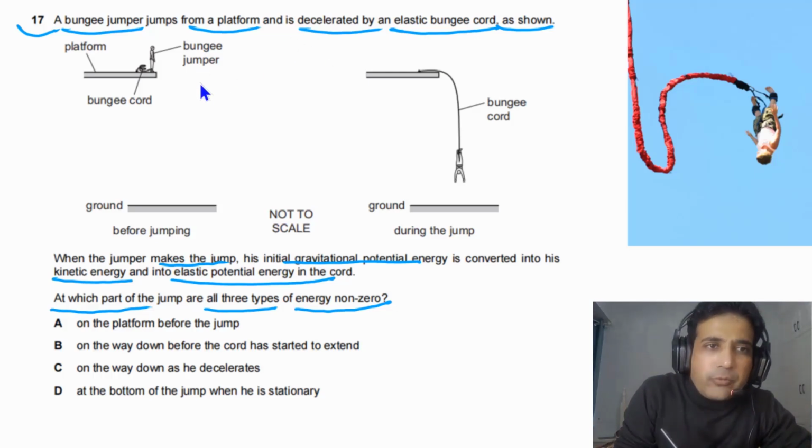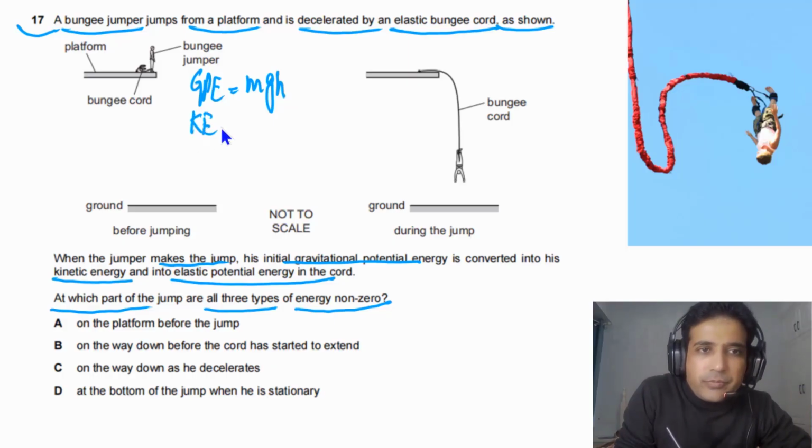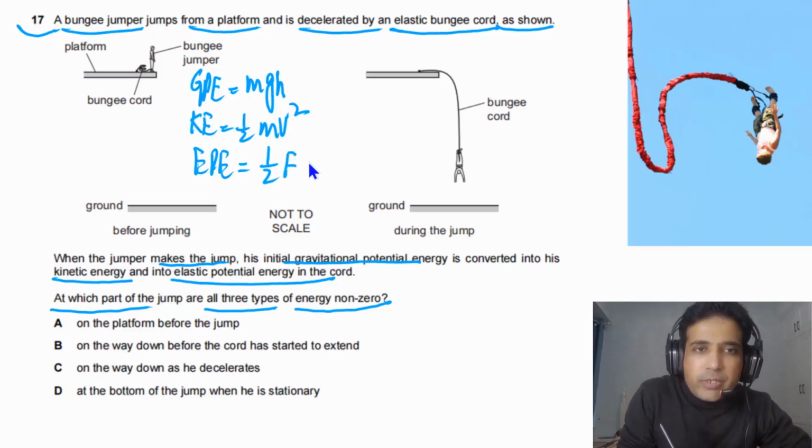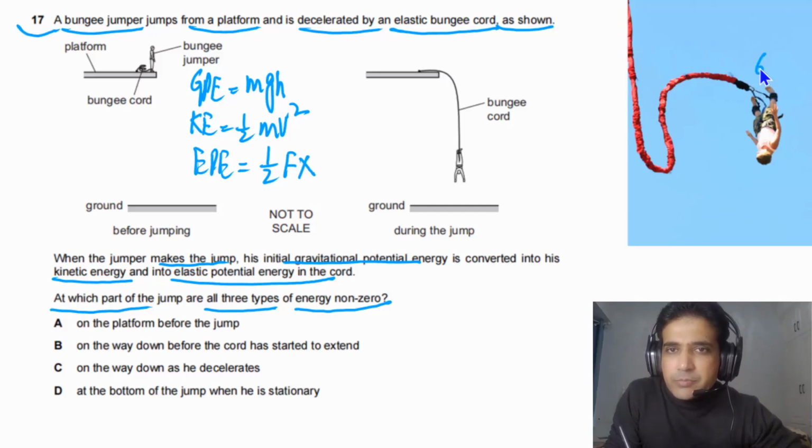So simply we can write down, first of all, if this person has GPE, there must be some height from the ground, and that will always be true. He will be higher from the ground. And kinetic energy exists if the person is moving. And elastic potential energy is possible when the string is extended. There is extension. Now, if you look at this one, in this case, the string is not extended. So in this case, this person has GPE, and this person has kinetic energy, but this person has no EPE because there is no extension.